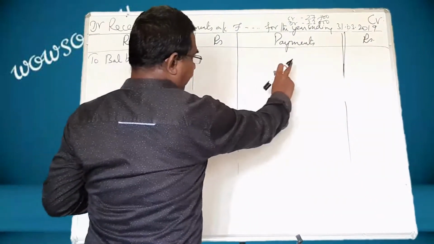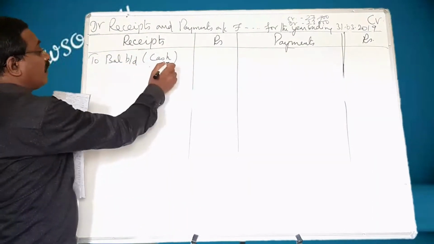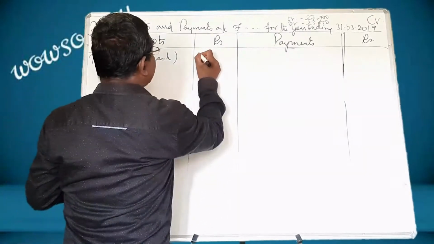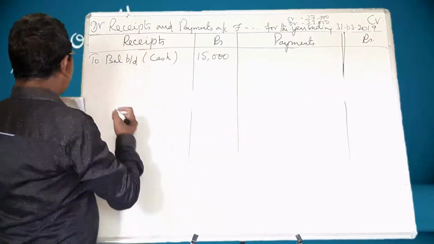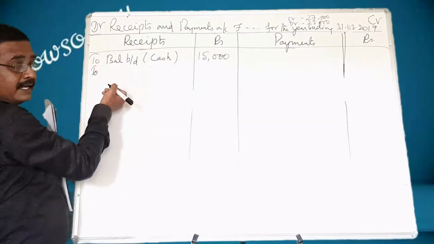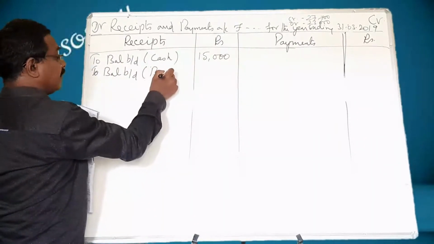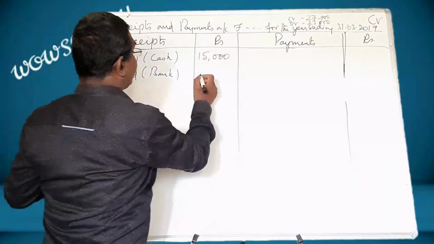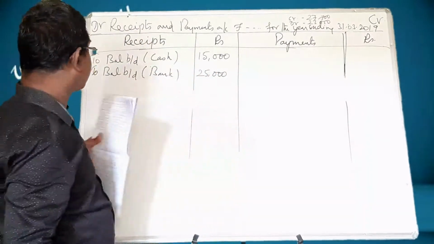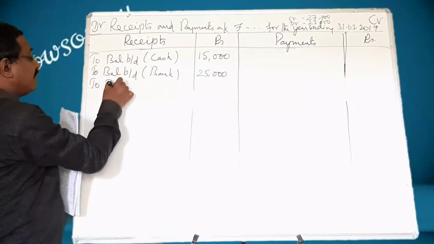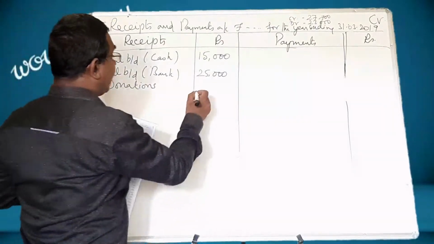Receipts, rupees, payments, rupees. First one, opening cash balance. We have to write balance brought down cash. What is the amount given? 15,000. And the next one, opening bank balance. Again, you have to bring it here. To balance brought down within bracket, you have to write bank. What is that amount? 25,000. And the next one, donations received. It is a receipt. So we write it in this debit side. Donations. What is that amount? 48,000.